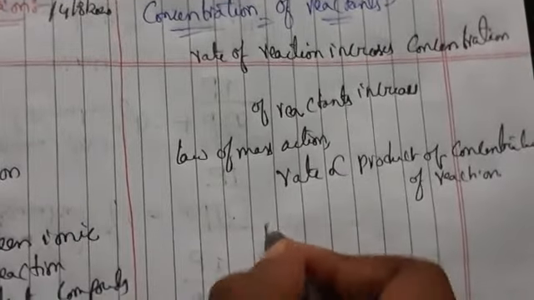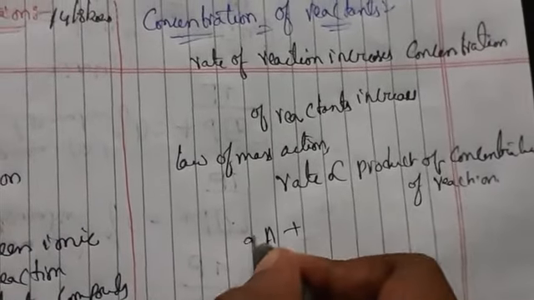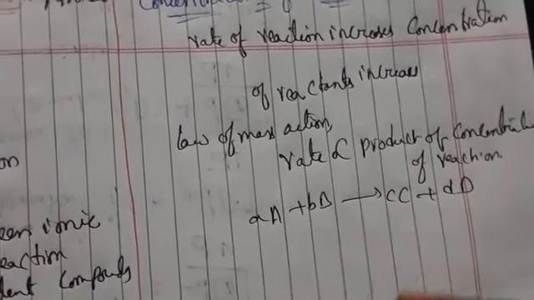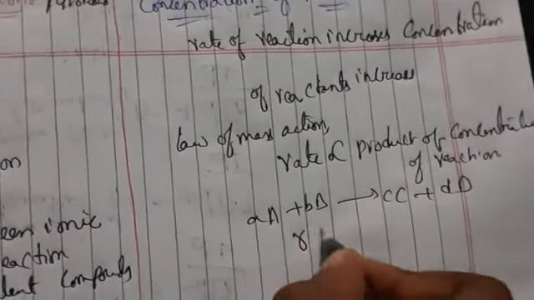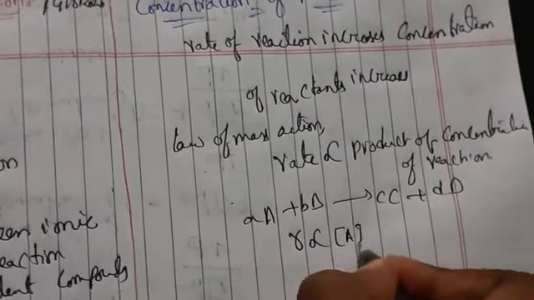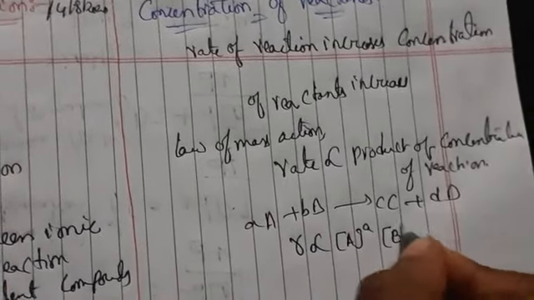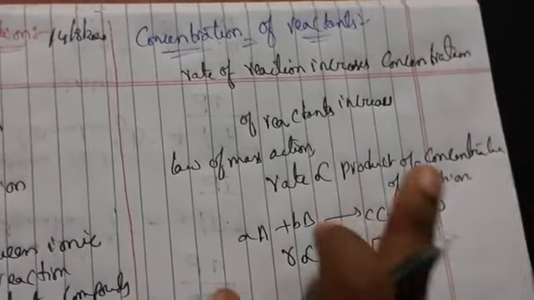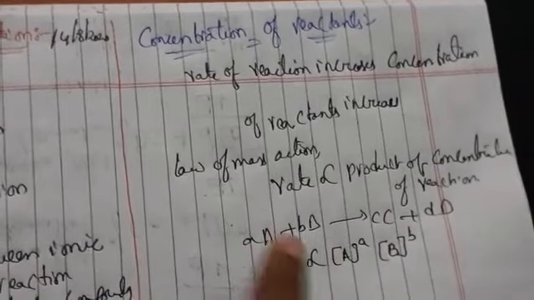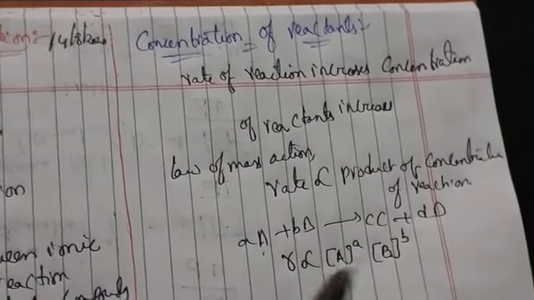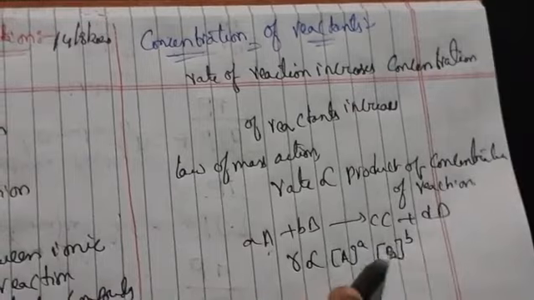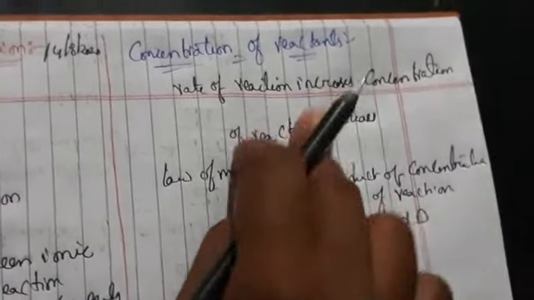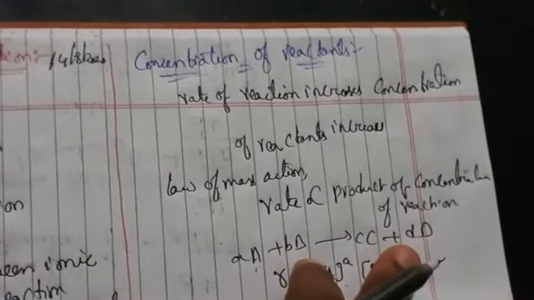For example, if we take aA plus bB gives cC plus dD, this is the reaction we are taking. Here rate is directly proportional to the concentration of A to the power a, and concentration of B to the power b. This is the product of concentrations of reactants, where square brackets indicate concentration, to the power of the moles. So R is nothing but this, which will all be calculated in the order of the reaction.